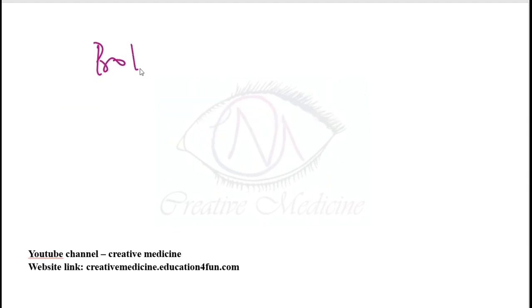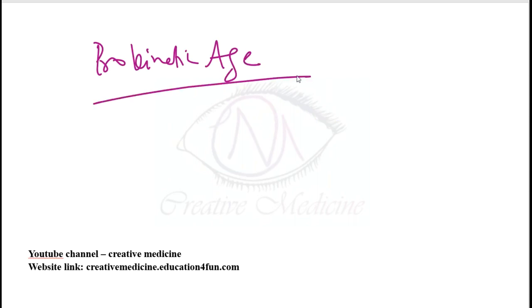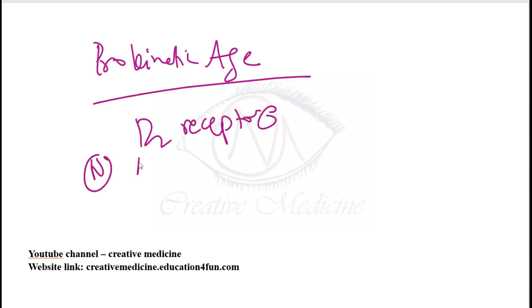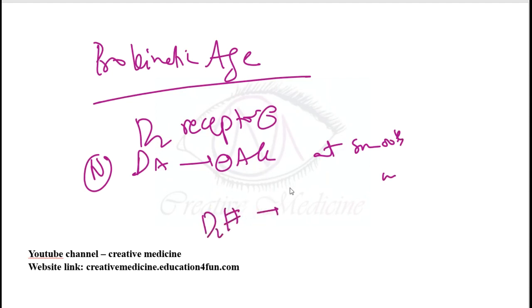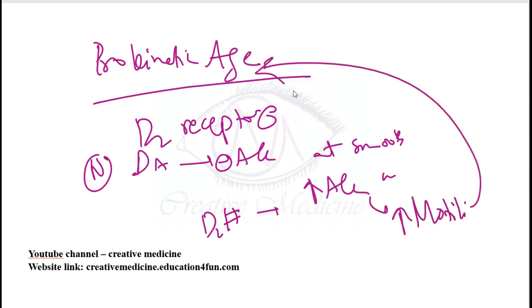Then we have something called prokinetic agents. What are prokinetic agents? These are central dopamine receptor inhibitors. Normally, dopamine receptors will inhibit acetylcholine at the smooth muscles. Now, if you give dopamine blockers, there will be increased acetylcholine. When there is increased acetylcholine, obviously there will be increased motility, so they can be used as prokinetic drugs.